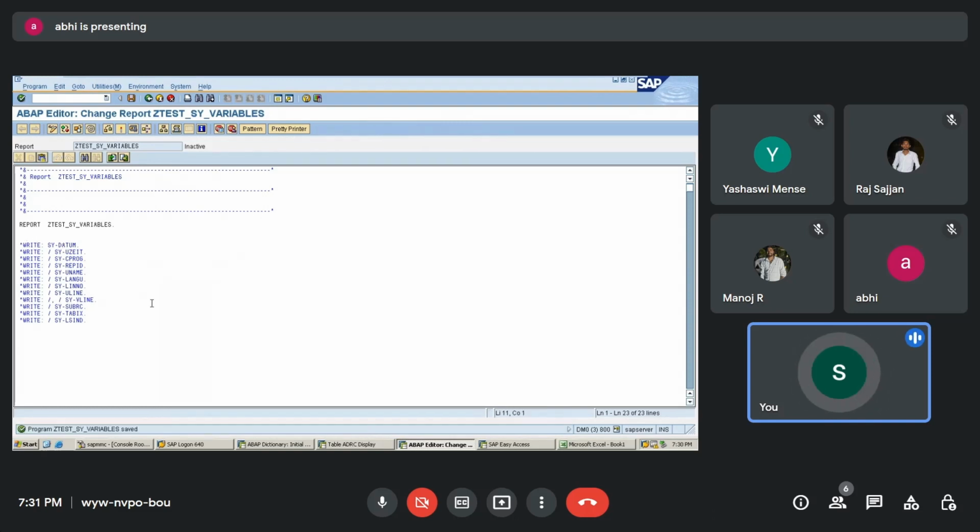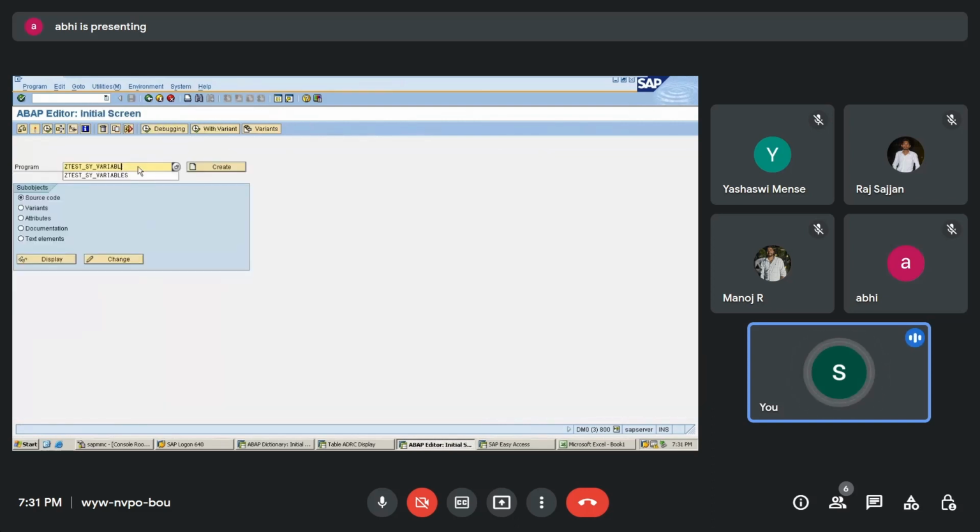So SY-INDEX can be used as a count, which we were using in loops. For a while loop we were using a loop, and for a do loop we were using a count value.